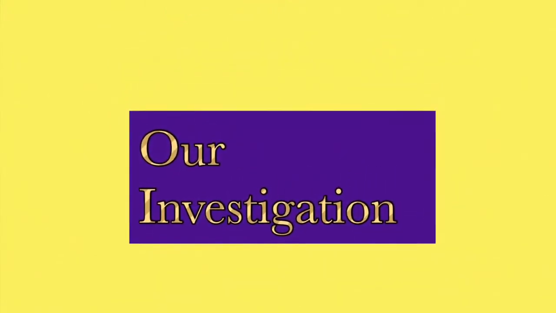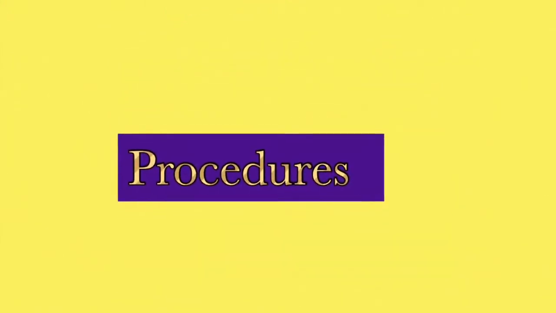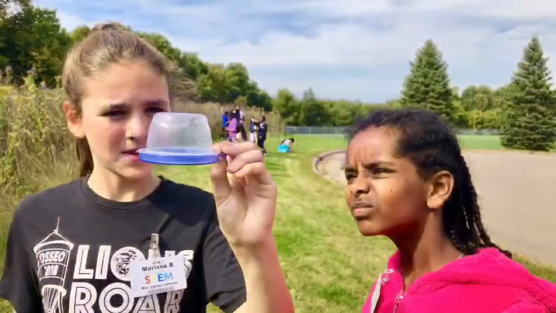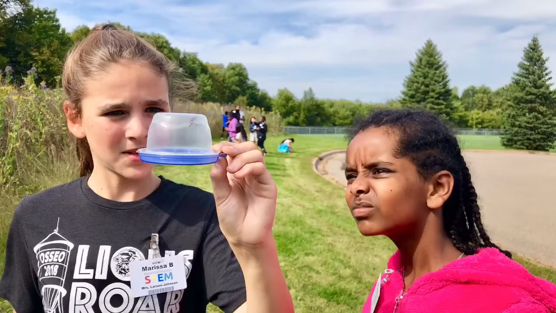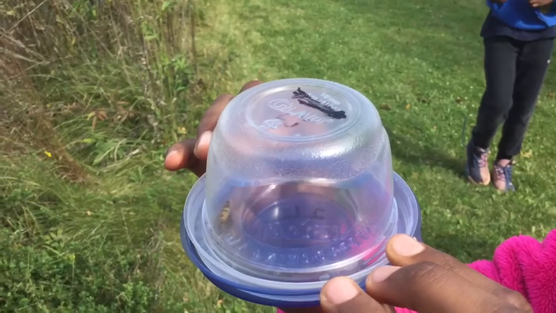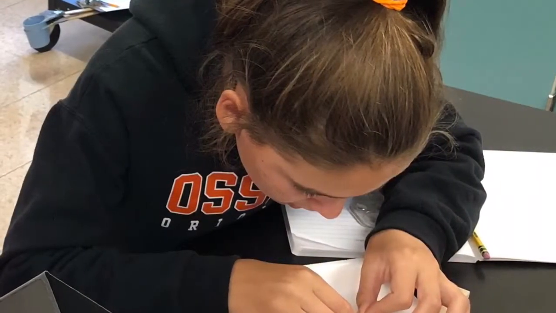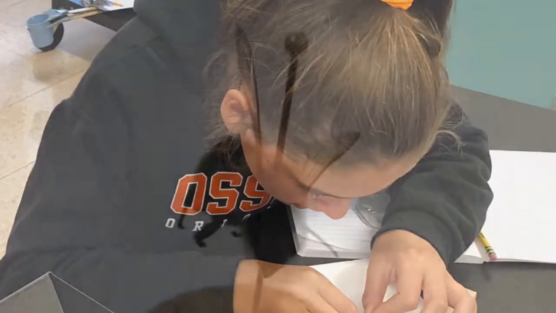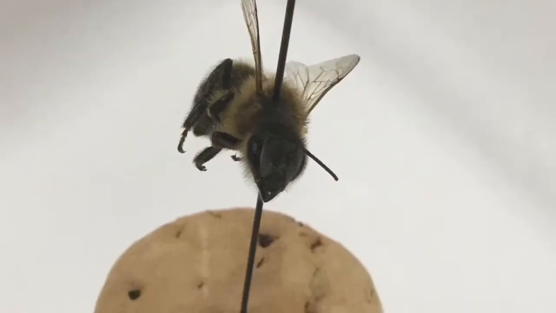Our investigation. Procedures. First, we got a container and looked for a bee in the Weaver Lake Prairie. We held the container over the flower and waited for the bee to fly up, then we carefully slid the lid on. Next, Miss Judson froze the bee. Then we pinned the bee after it died. Last, we identified the bee as a honeybee.